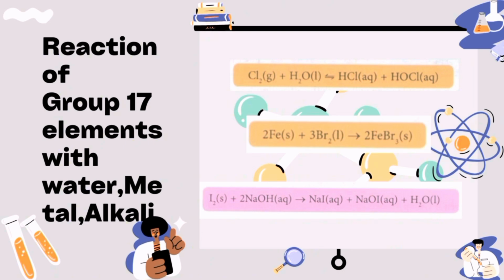When halogens react with an alkali solution, a metal halide, metal halate, and water will be formed. For example, the reaction of iodine with sodium hydroxide will produce sodium iodide, sodium iodate, and water.